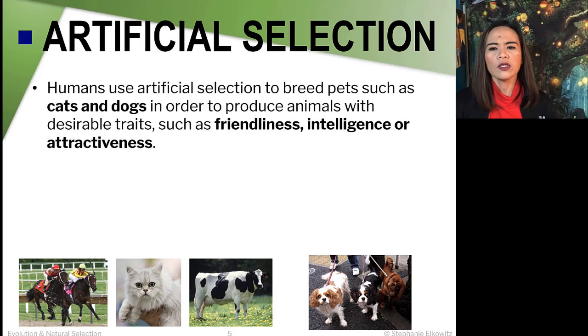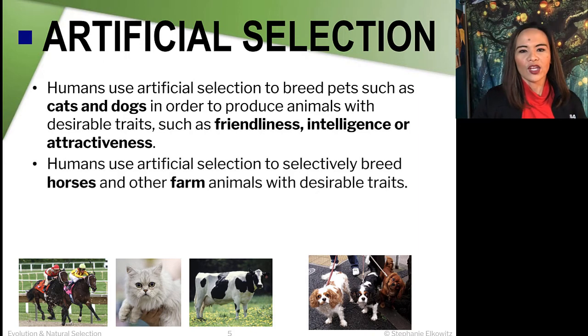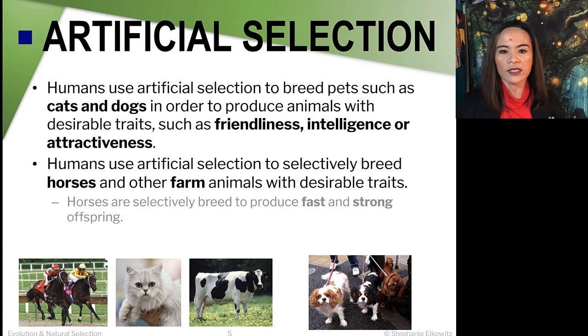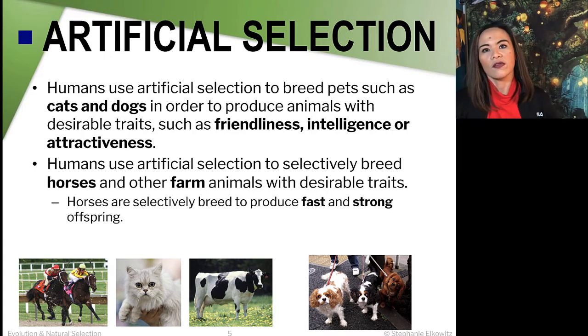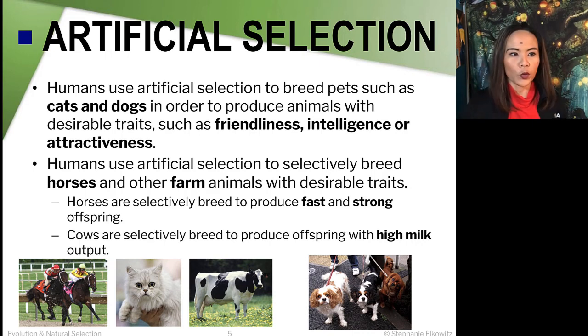Now, humans use selective breeding in pets such as cats and dogs so that we produce animals that are friendly, intelligent, or attractive and cute looking. Humans also selectively breed horses and other farm animals with desirable traits, such as horses that are bred to produce fast and strong offspring, and cows that are bred to produce offspring that yield higher milk output.